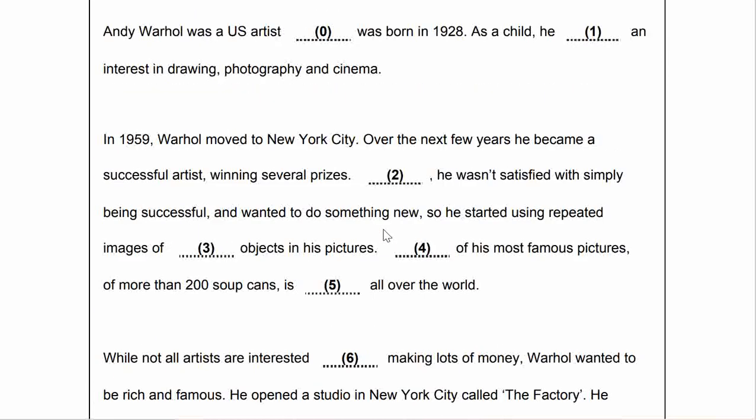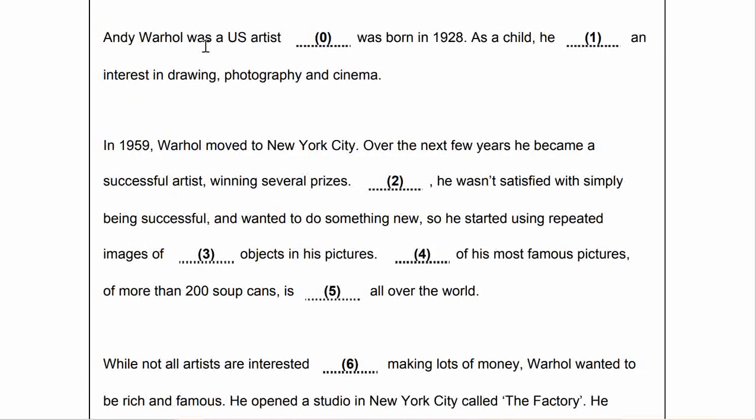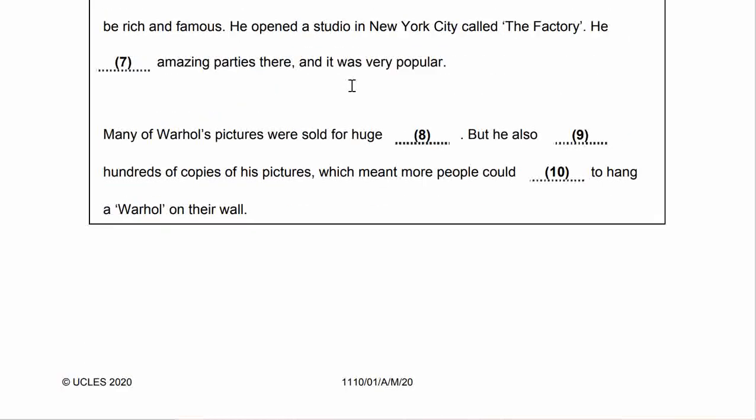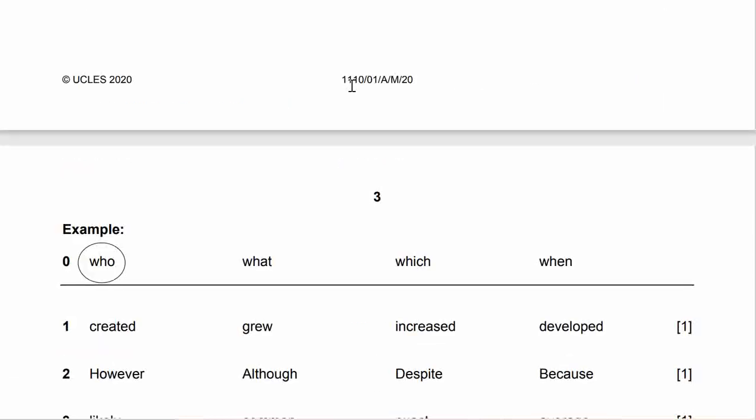We read again: Andy Warhol was a US artist who was born in 1928. As a child, he developed an interest in drawing, photography, and cinema. So the answer will be developed.